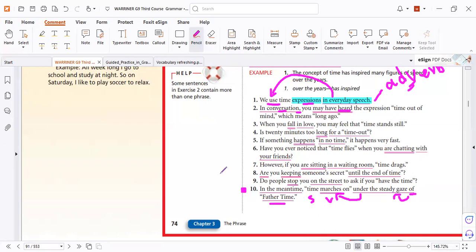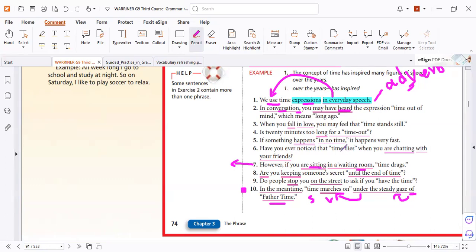Now it's your turn, Captain John. Is this phrase in the correct place? However, if you are sitting in a waiting room, time drags. No, it's not in the correct place. Why? It's an incorrect place. Where are you sitting? In a waiting room. That's it. It's because here it tells you where the action happened. So ask yourself where you are sitting: in a room.